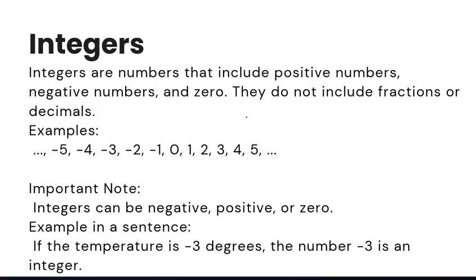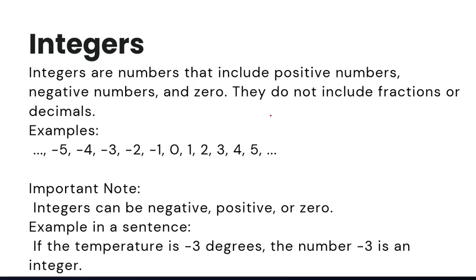So let's move on to the integers. Integers are numbers that include positive, negative, and zero. The difference between integers and whole numbers is that whole numbers just contain positive numbers and zero, while integers contain negative numbers, zero, and the positive numbers.